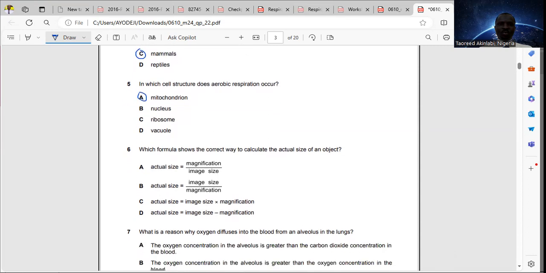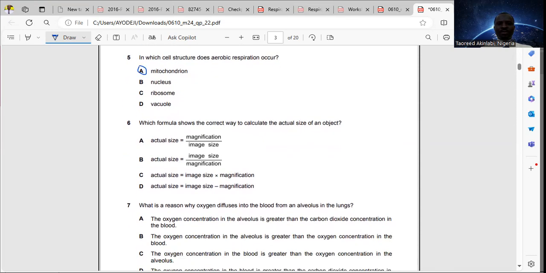Question 6, which formula shows the correct way to calculate the actual size of an object? For this, have at the back of your mind that the formula for magnification is equal to image size divided by actual size.